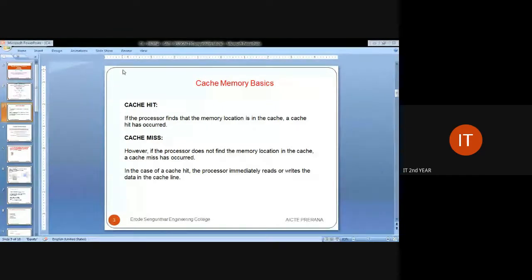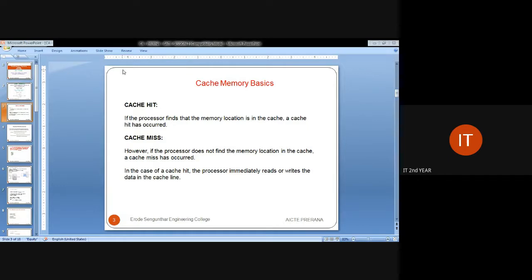Cache memory, as you know, is the fastest memory and a very reliable memory. In a computer, the main memory uses the support of cache memory for better performance. There are many different types of caches available. The first one is primary cache, the second one is secondary cache, and followed by that, tertiary cache is also available. So what is cache hit?